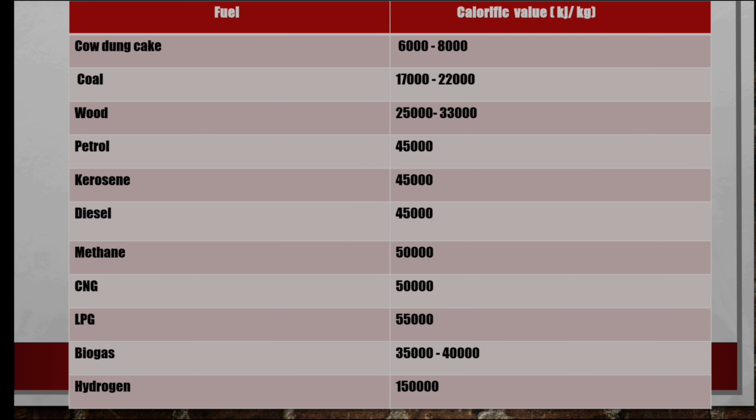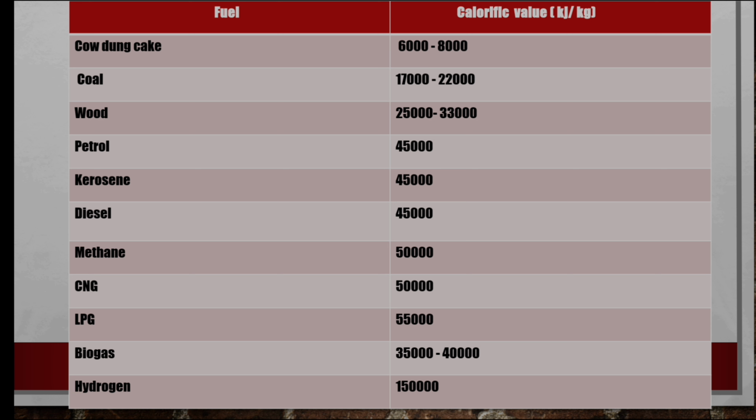Okay, next. Here we are going to see the calorific value of some fuels. We take cow dung cake. Its calorific value is between 6,000 to 8,000. And coal, its calorific value is 70,000 to 22,000.